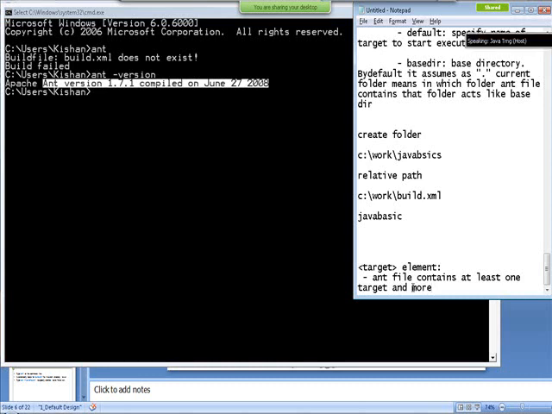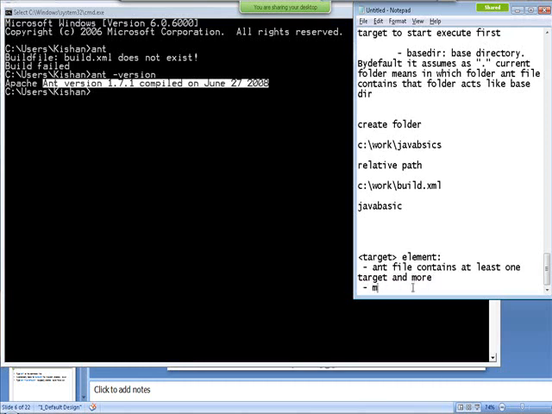The whole Ant file contents are divided into a set of targets. Let's think of this target as more like a module. That's where I told you Ant script is a more modular structure. Ant is divided part by part, target by target, and you can think of these like modules or functions or methods, let's say.